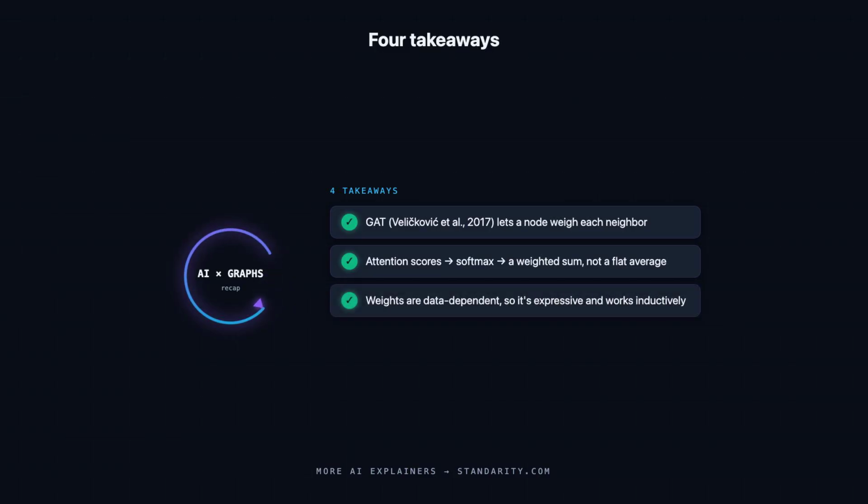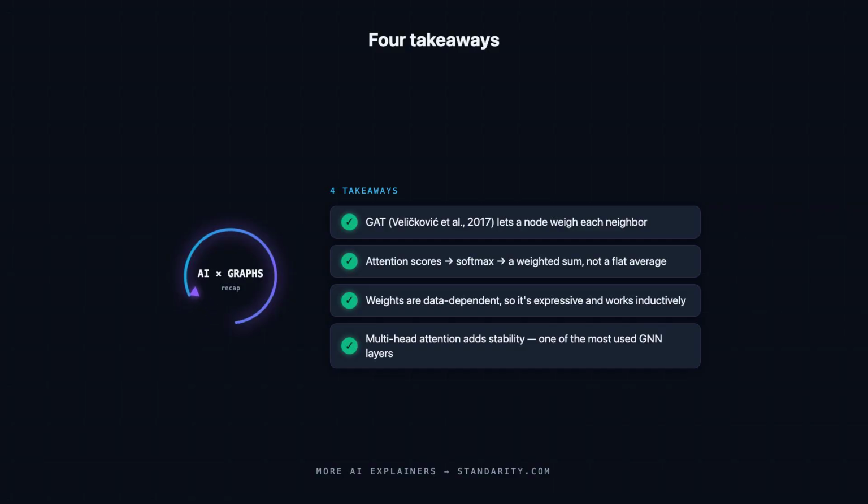Because those weights depend on the data rather than on fixed structure, the layer becomes more expressive and even works on nodes it never saw in training. Running several attention heads in parallel adds stability, and it's now one of the most widely used graph layers anywhere.